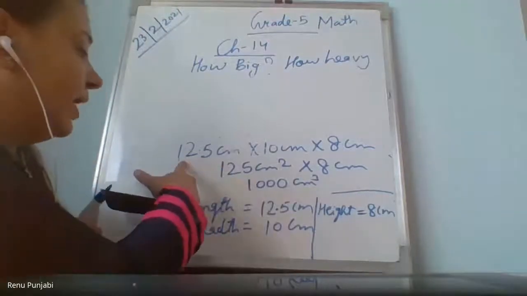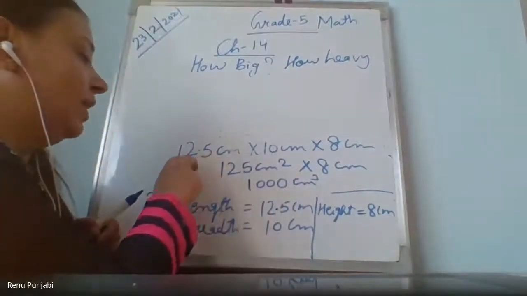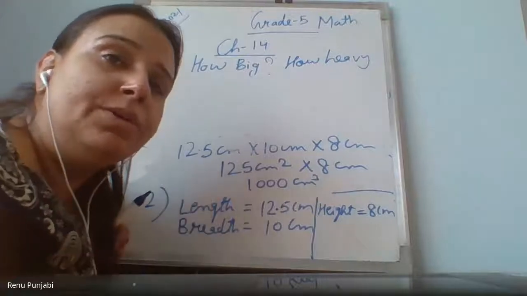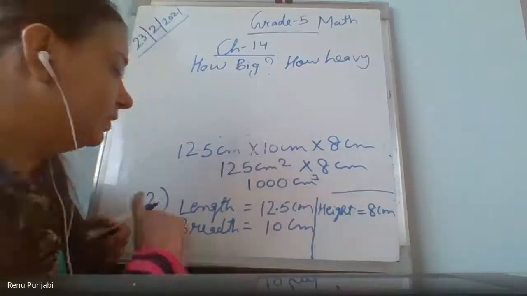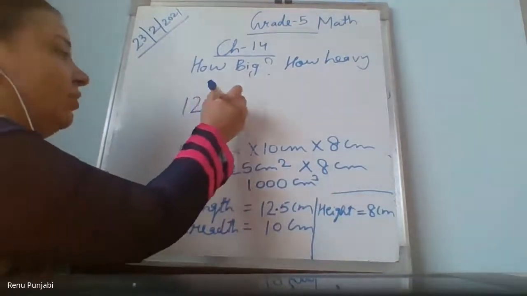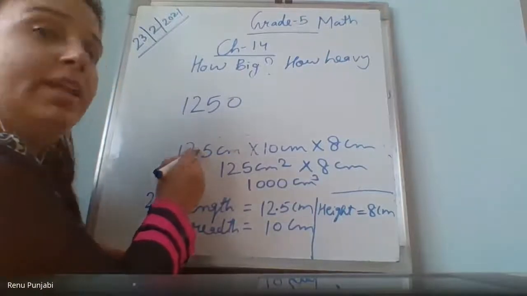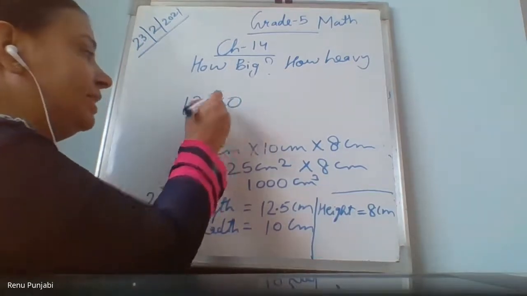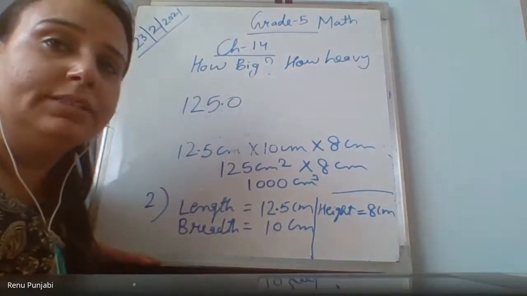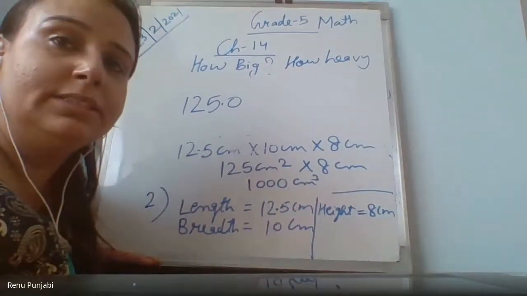Have you multiplied 12.5 multiplied by 10 first? Yes, ma'am. So what have you considered 12.5 as when you are removing the decimal? What number have you considered? 125. 1,250. 1250 will come, right? But now when you put the decimal, after the decimal there is only one value. So when you count one number from the back and put the decimal, what is the number you are getting? 125. So after getting 125, you multiply it with the 8. What will be the answer?